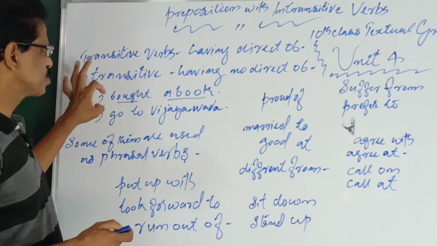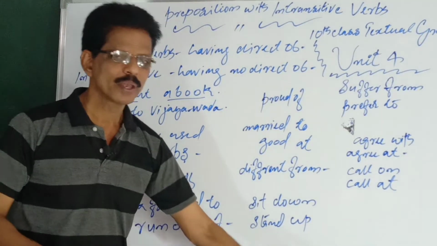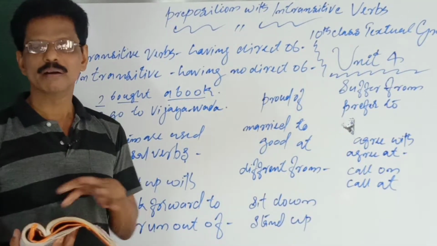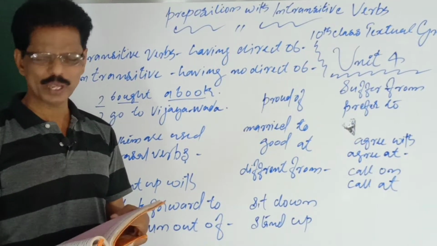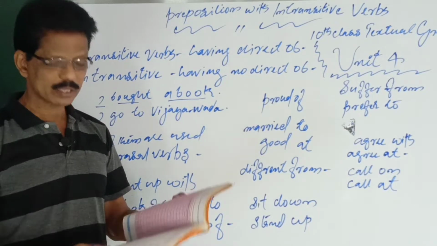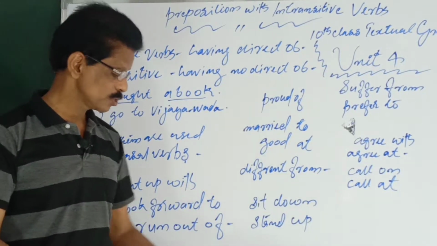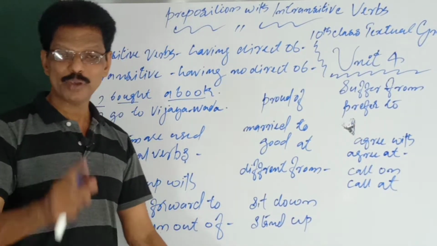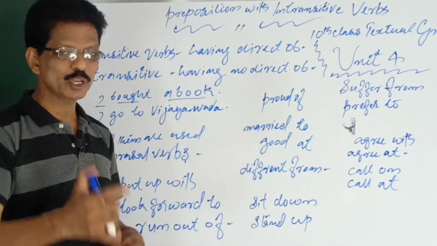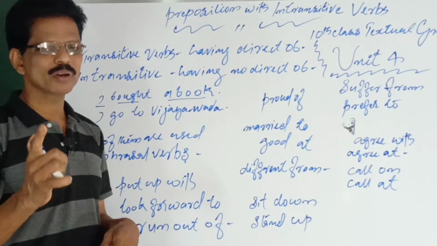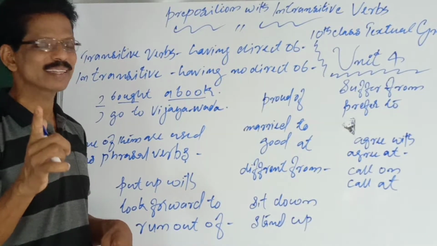See some examples in your textbooks. A chart is given, and there is an exercise on the other side where you have to find the answers. If any difficulty is there, make your comment. I will answer them. All your queries will be answered.